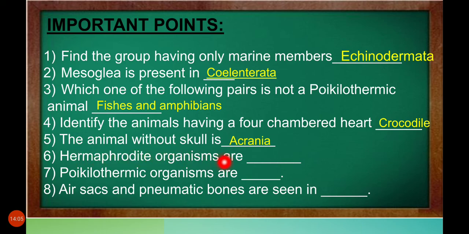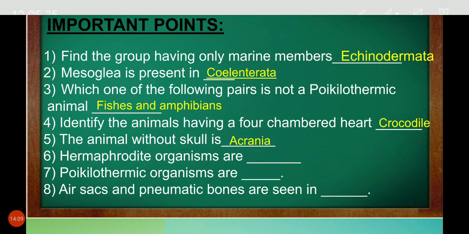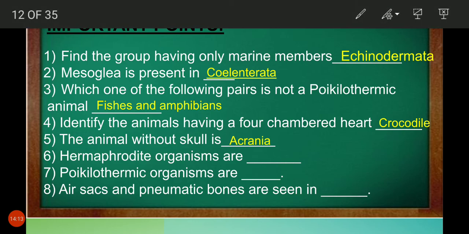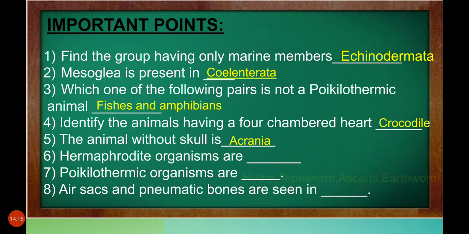Hermaphrodite organisms are dash. They are Hydra, tapeworm, ascaris and earthworm. You have to write the examples.